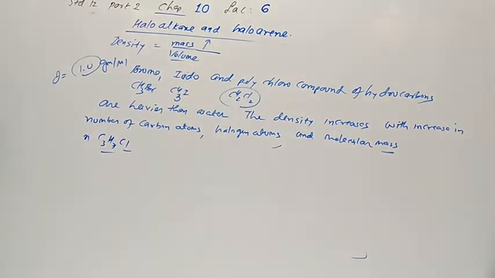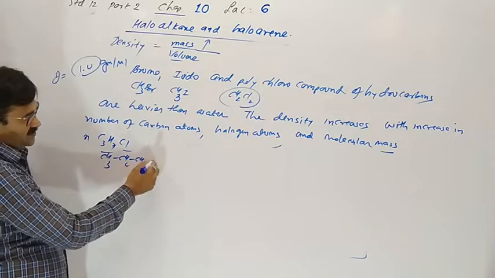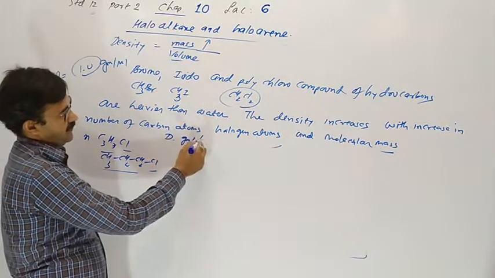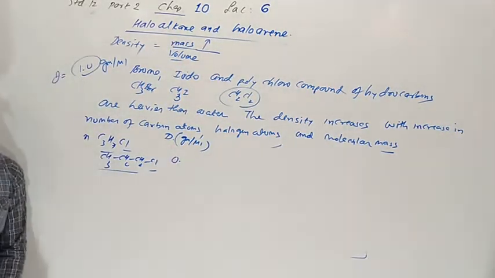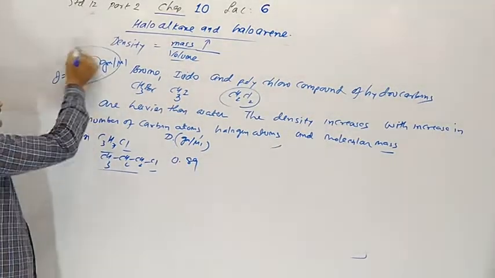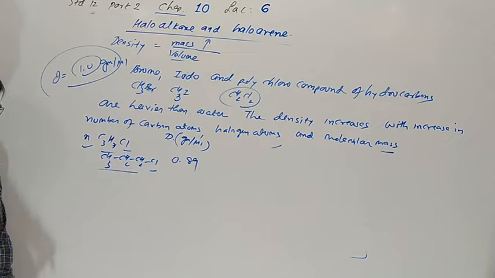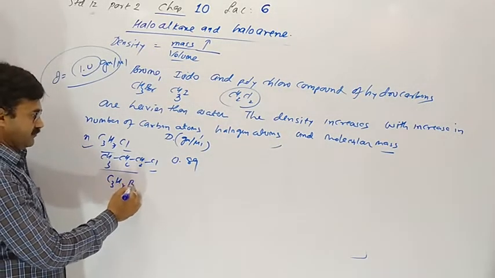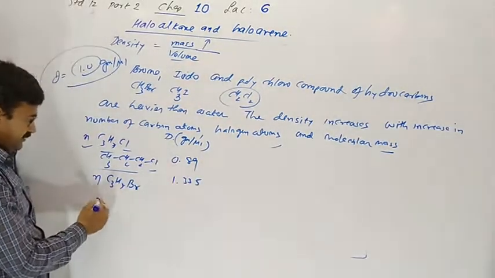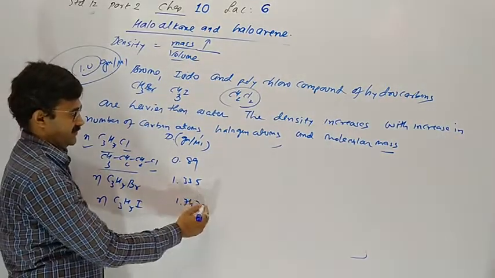C3H7Cl means normal propyl chloride, 3 carbon and in last chlorine, 1 chloropropane. Density in gram per milliliter is less than 1, 0.89. So you can see monochloroalkane having less density than water. But in the case of 1 bromopropane, density is 1.335. Now in the case of 1 iodopropane, it is 1.747.